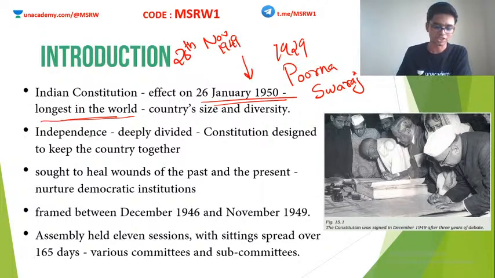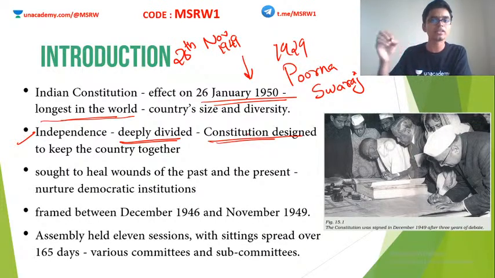A very brief introduction. India achieved independence on August 15, 1947. I think you remember this from previous classes. At the time of independence, India was extremely and deeply divided, with a complete lack of Hindu-Muslim unity. There were immense riots and mass killings all over the country. A very bad time overall. The Indian Constitution was also designed around this time. The work on the Indian Constitution began in December 1946.